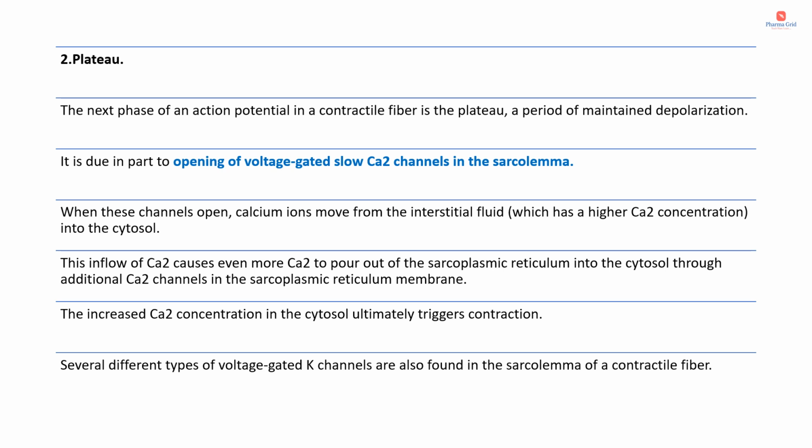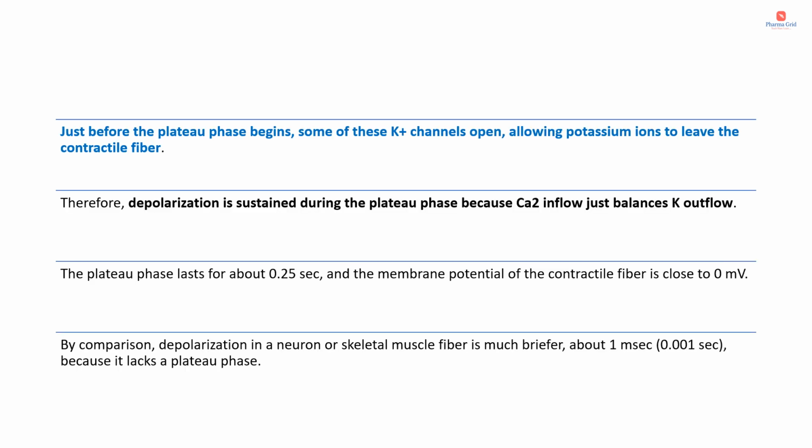Several different types of voltage gated potassium channels are also found in the sarcolemma of a contractile fiber. Just before the plateau phase begins, some of these potassium channels open, allowing potassium ions to leave the contractile fiber. As I have already mentioned, potassium ions are found more in the intracellular fluid, within the cell. So once these potassium channels open, the potassium ions will move out of the contractile fiber.